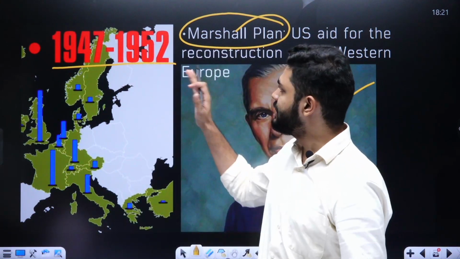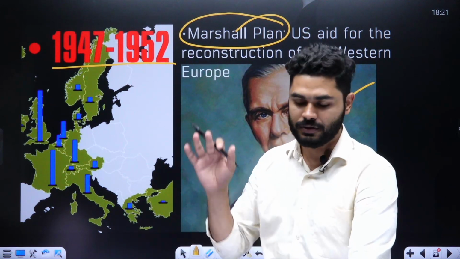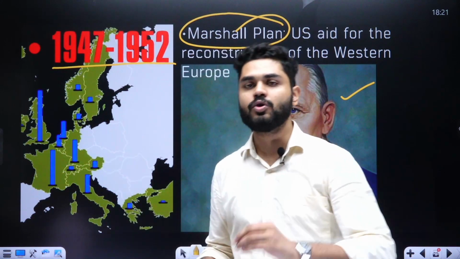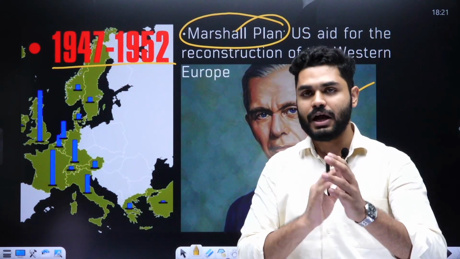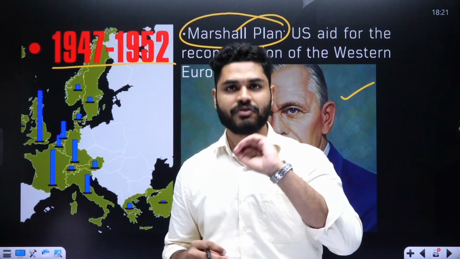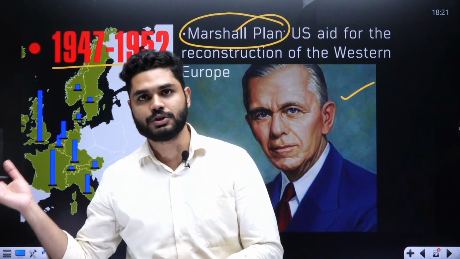This Marshall Plan was to support the countries of Europe, specifically Western Europe, because the idea of Western Europe was quite close to that of the United States, capitalism, and the idea of Eastern Europe was quite close to the USSR.